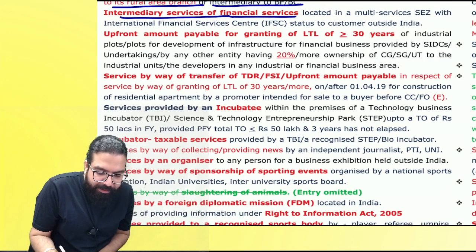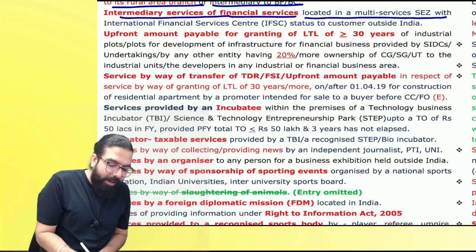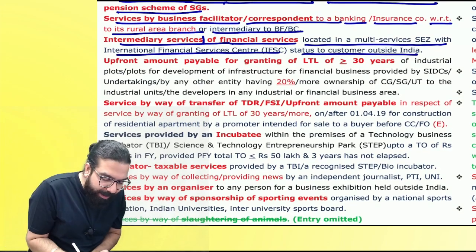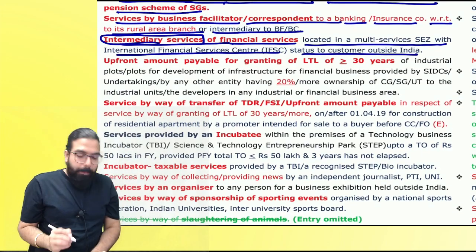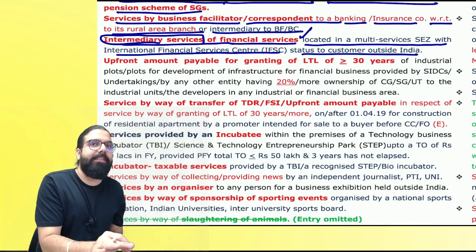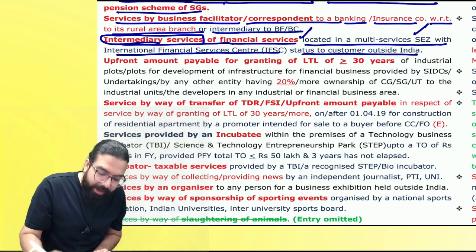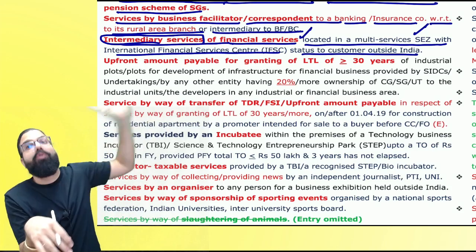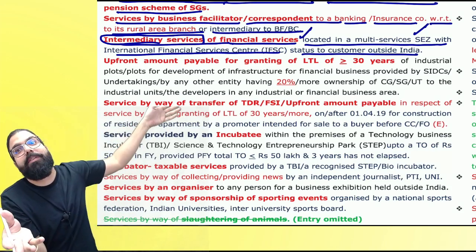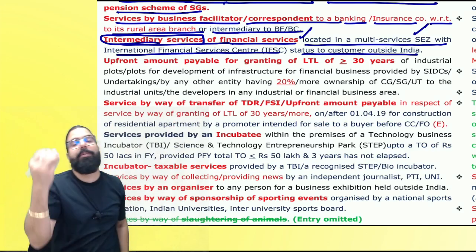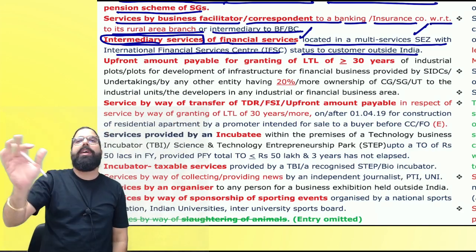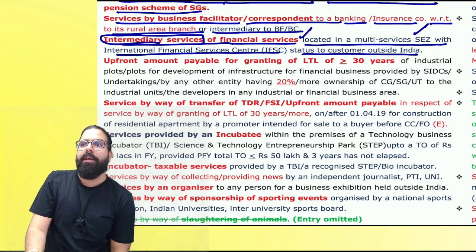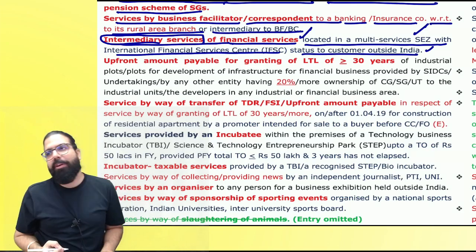Intermediary services of financial services located in multi-services SEZ with IFSC status, to customers outside India. Baba, if there is any intermediary service provided, it is a financial services related intermediary service, and that person is located in a SEZ, and he has the IFSC status and he is giving services to a person outside India. Baba, if you are giving services to a person outside India, you will get foreign currency. Government says your services also will be exempted. Are we clear? Whether you get foreign currency or you don't get foreign currency is not a matter over here.